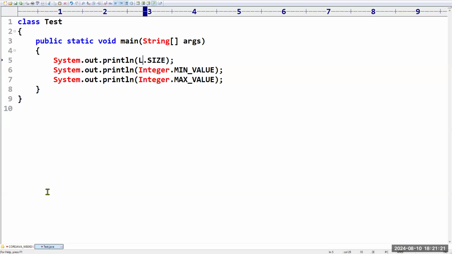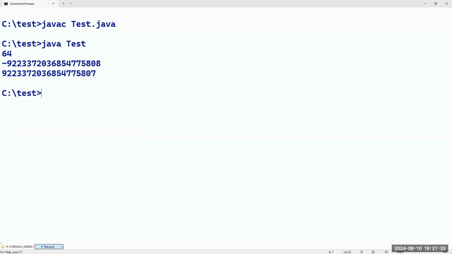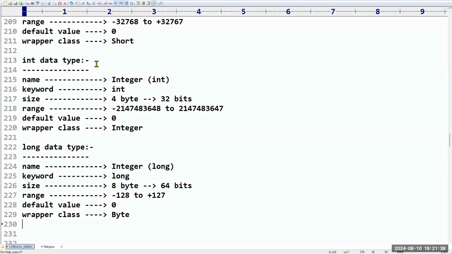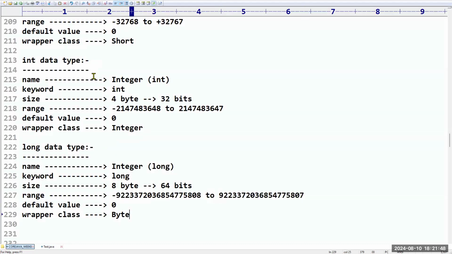I have to write a program to find the long data size, Long dot MIN_VALUE, Long dot MAX_VALUE. Let us see what will happen. You can see here how big a value it is taking. You can imagine. This is the minimum value that we have. This is the maximum value that we have. Like this we have. Sir, what is the wrapper class name? Long. So all these 4 integer data types I demonstrated.